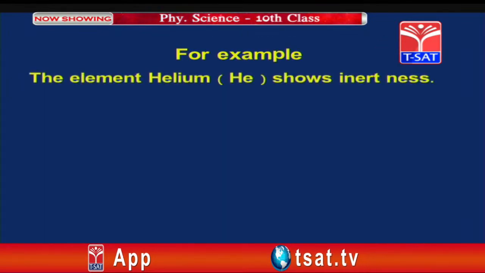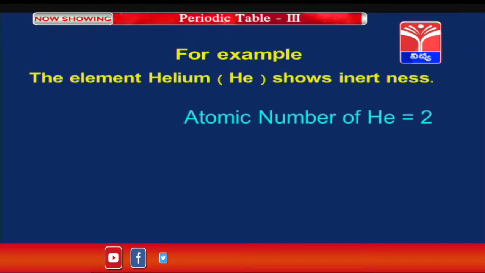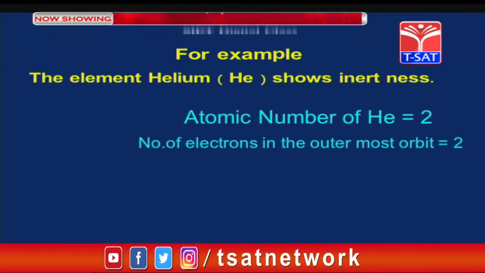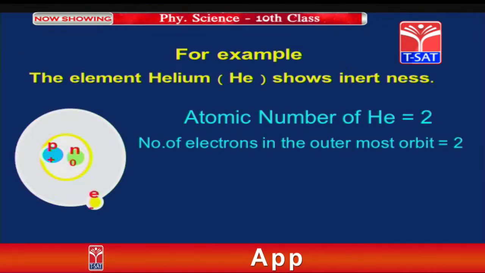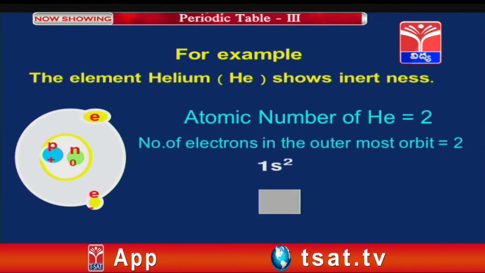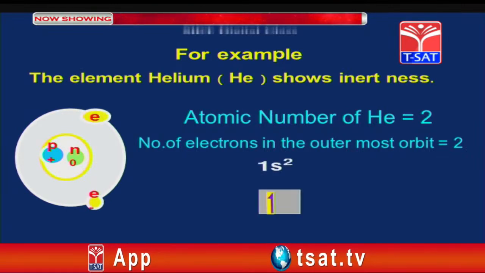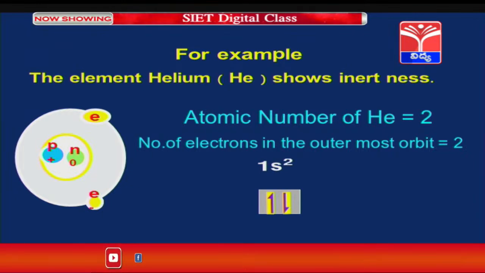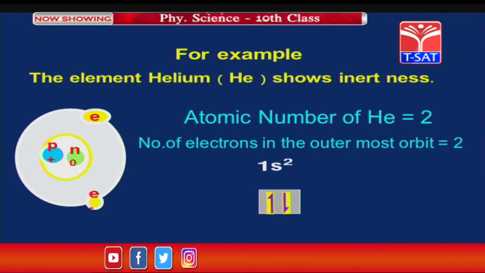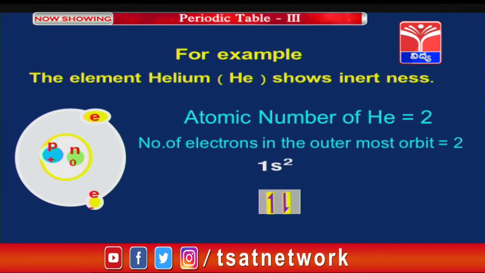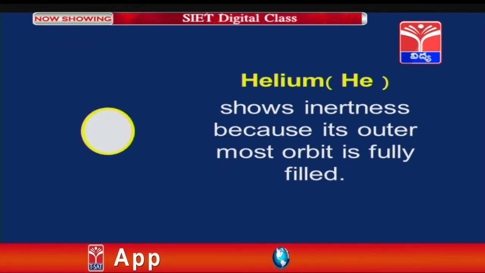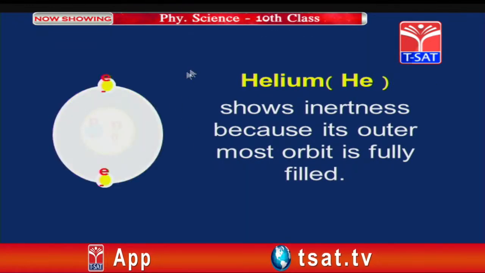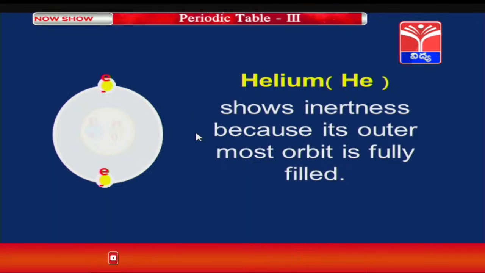For example, the element helium shows inertness. The atomic number of helium is 2. The number of electrons in the outermost orbit is 2. Now, you see the 1s shell. Here 2 electrons are available. Electronic configuration is 1s2. Here electrons are fully filled in this orbital. Therefore, no atom can combine with them. Therefore, they show inertness. Helium shows inertness because its outermost orbit is fully filled. There are only 2 electrons, it is completely filled. In the s orbital we can accommodate only 2 electrons.